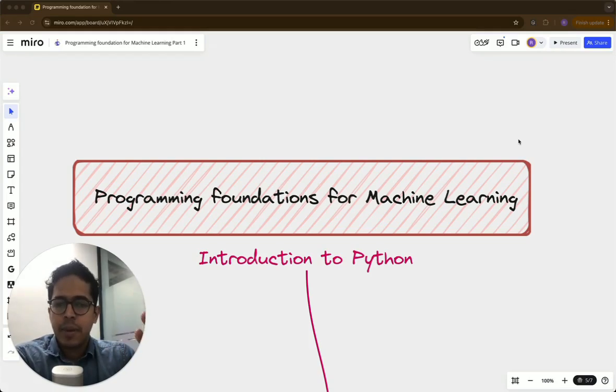If you are a complete beginner, if you don't have that much background using or running programs or writing code in Python, then this lecture is for you. So let us get into the lecture. We will be starting with very basics of data types, and then we'll proceed to write a bit more complex functions towards the end of the lecture.